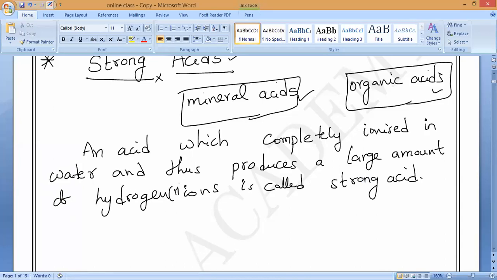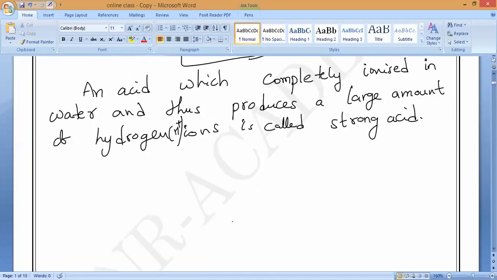More H plus ions, more stronger. Less H plus ions, less stronger. That is what you have to remember. Will all of you be able to remember it? So if it is a strong acid, means in the sense of what?